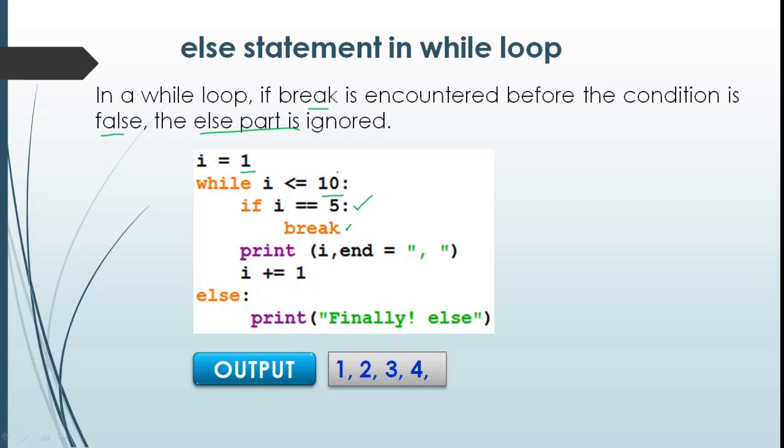So the loop is terminated before the condition becomes false. So this else part will not be executed. The else part will be executed only when the condition is evaluated to false. Here the loop is terminated before the condition is false, so the else part is ignored. The output of the program will be 1, 2, 3 and 4. This finally else will not be executed.